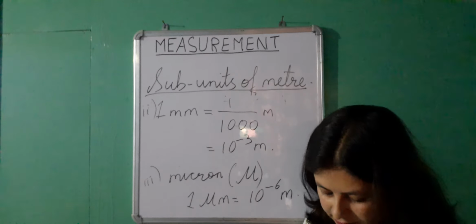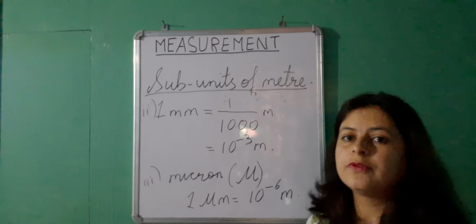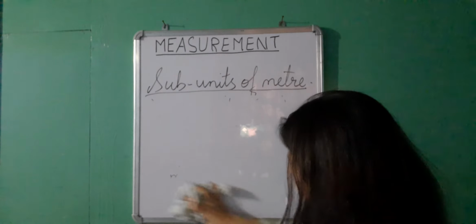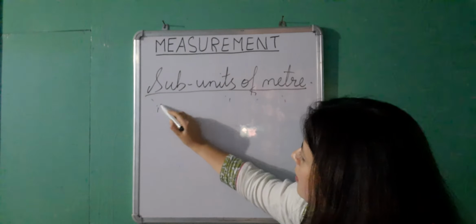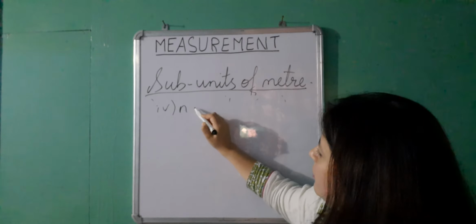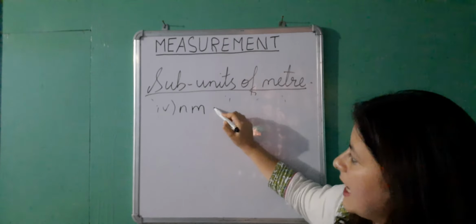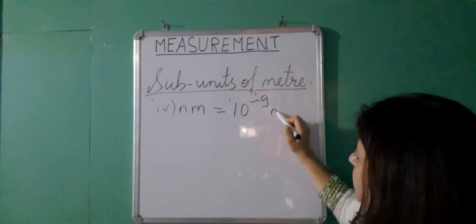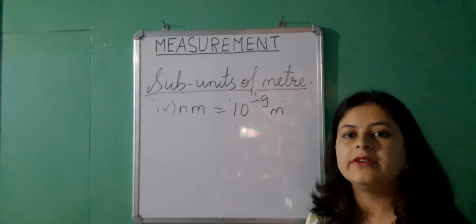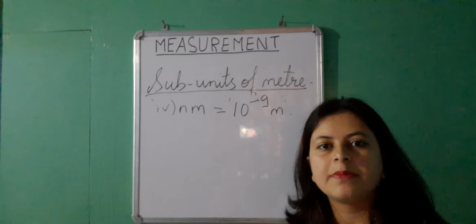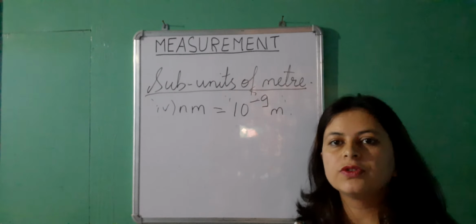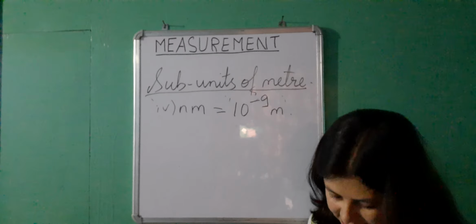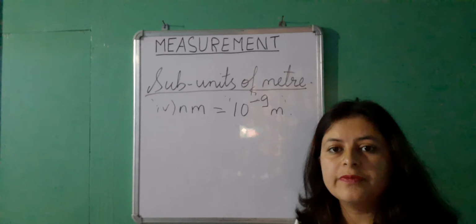And next we have nanometer as well for very small measurement, where 1 nm, that is nanometer, is equal to 10 to the power minus 9 meter. It means that you have to divide 1 meter into 10 to the power 9 parts. One out of those 10 to the power 9 parts is equal to 1 nanometer. These are the subunits of meter.